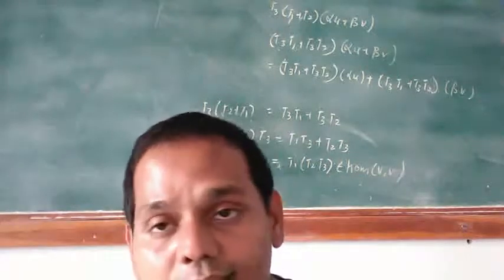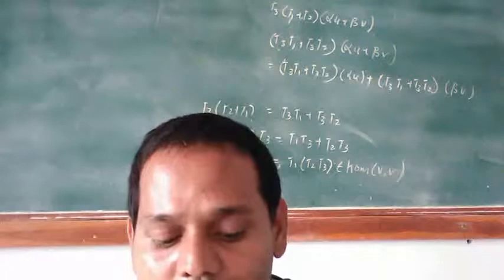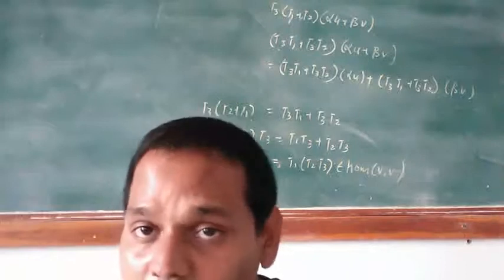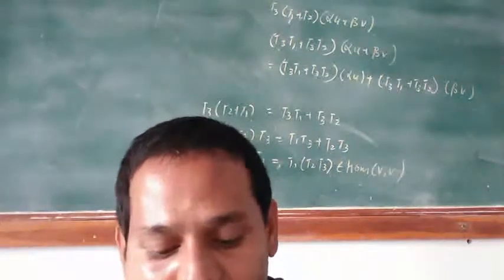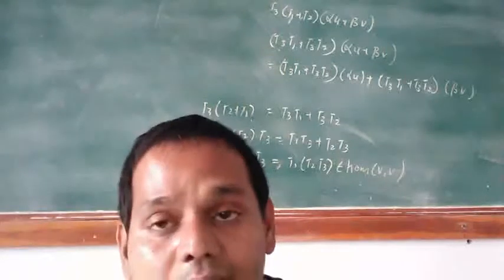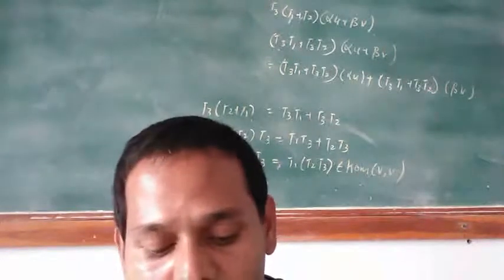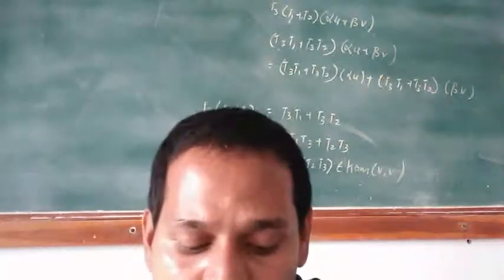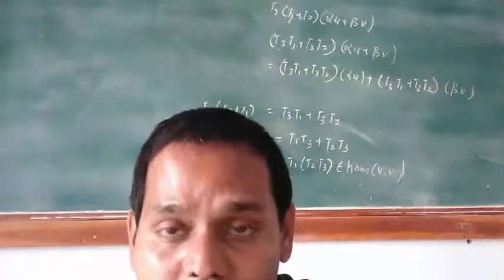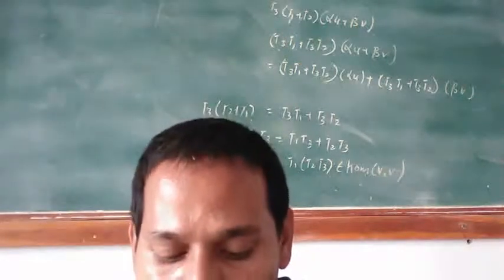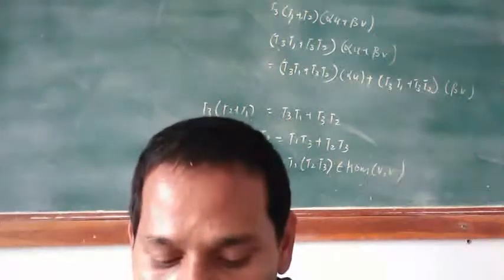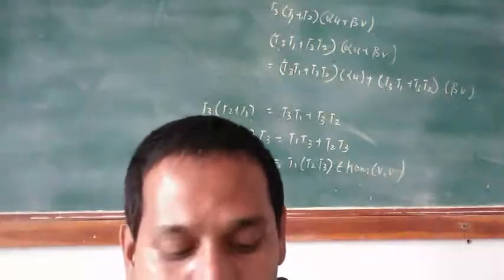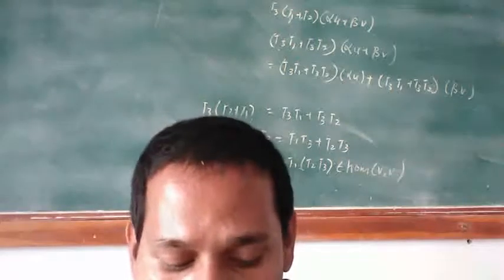Now kernel of psi is equal to the set of a belongs to A such that psi of a is equal to 0. This implies that T_a is equal to 0, which implies that v T_a is equal to 0 for all v belongs to V. Now V is equal to A and A has a unit element e, and e T_a is equal to 0, and 0 is equal to e T_a is equal to ea is equal to a, that is a is equal to 0.